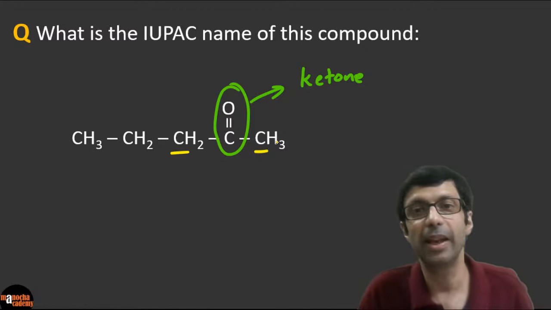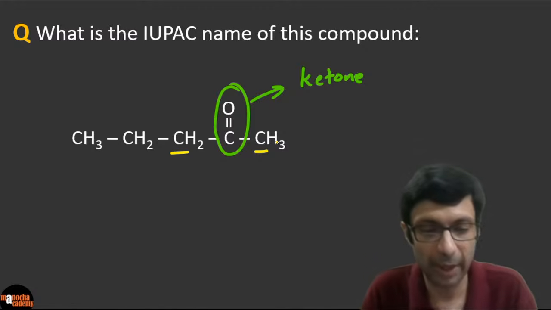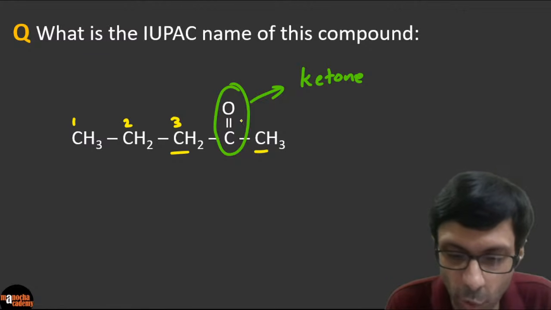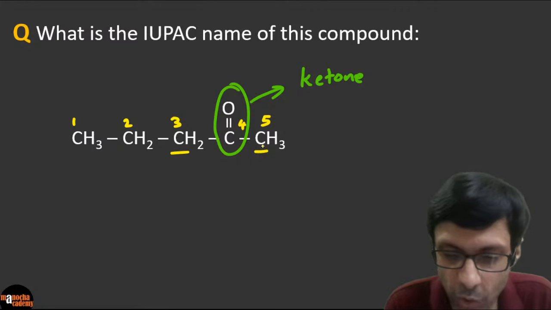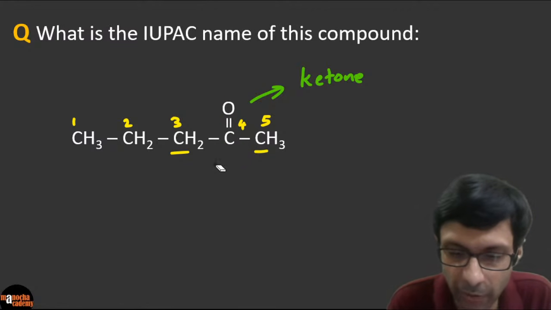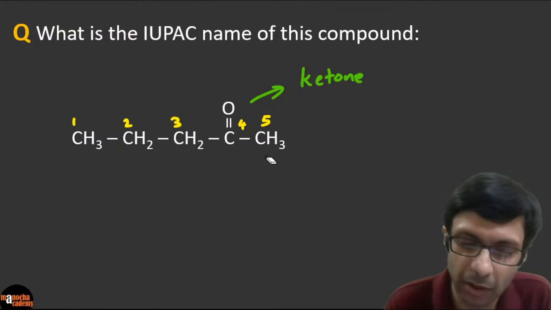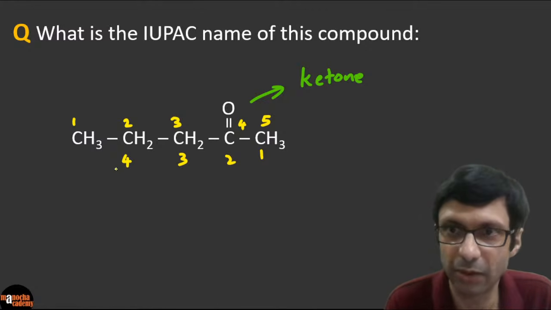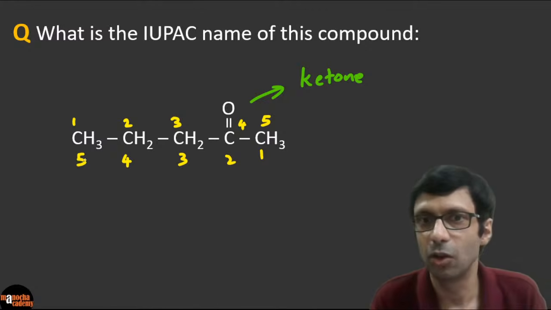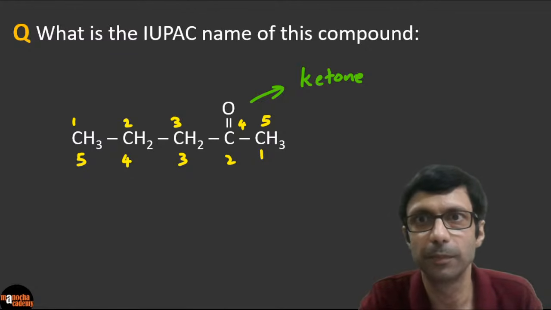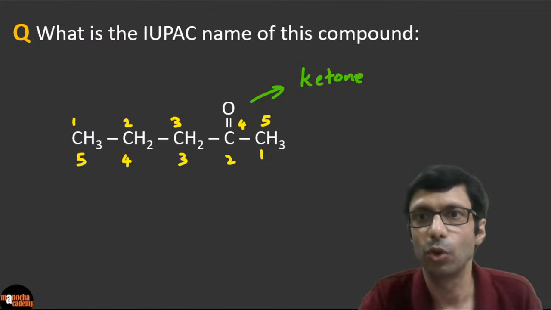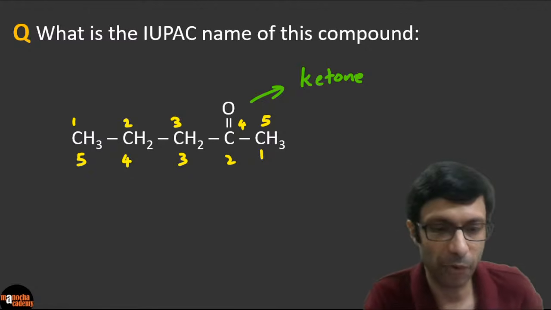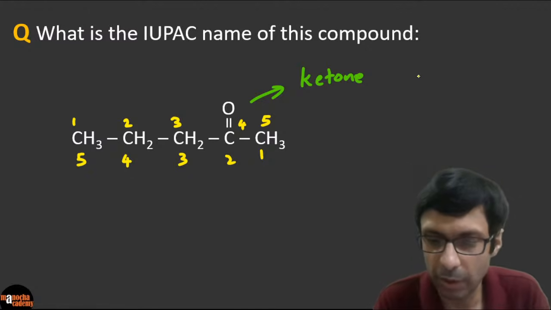So what will be the name of this compound? You can see there are 5 carbon atoms here: 1, 2, 3, 4, 5. And don't forget to number it backwards as well. Let me erase all this highlighting. So 1, 2, 3, 4, 5. Do you guys agree? There are clearly 5 carbon atoms here. So now, what will be the name of this compound? Because there are 5 carbon atoms, clearly the name will start with pent.